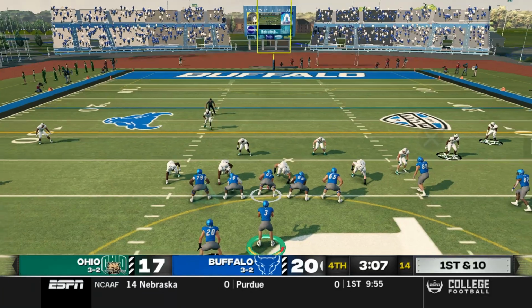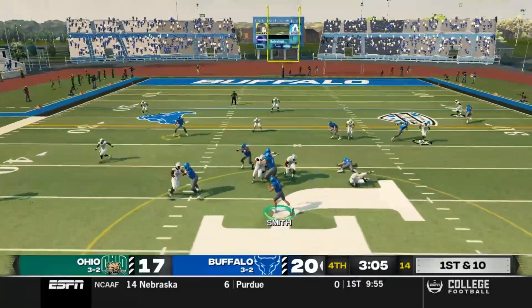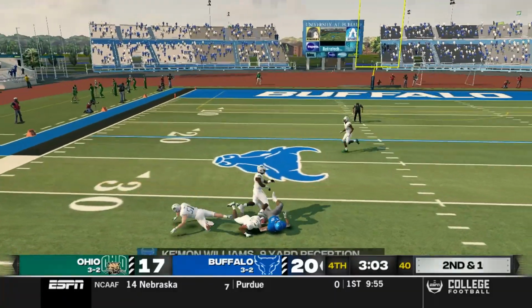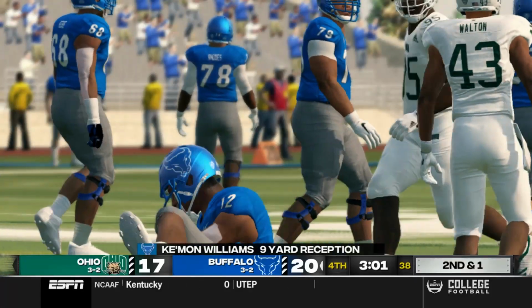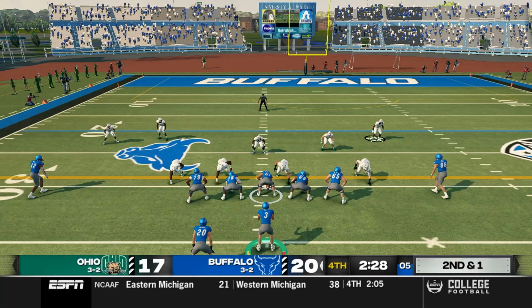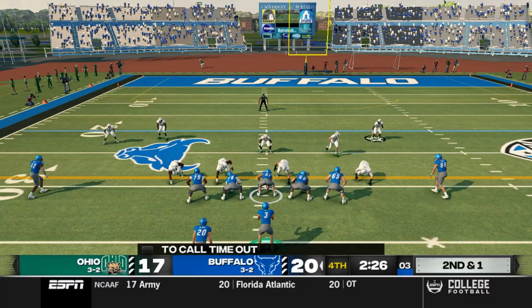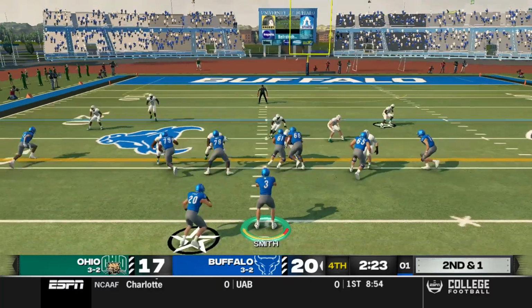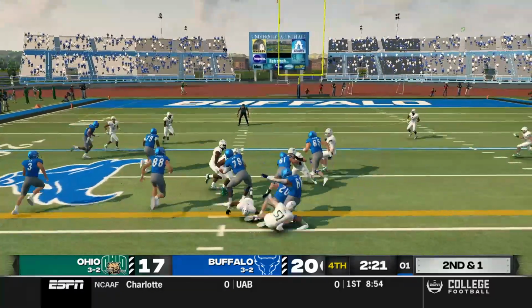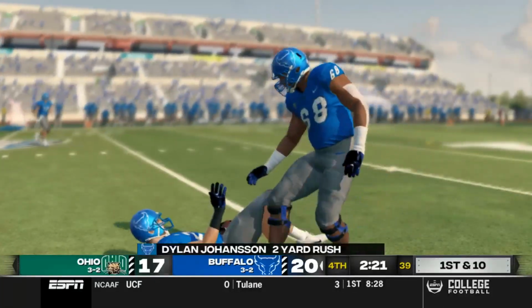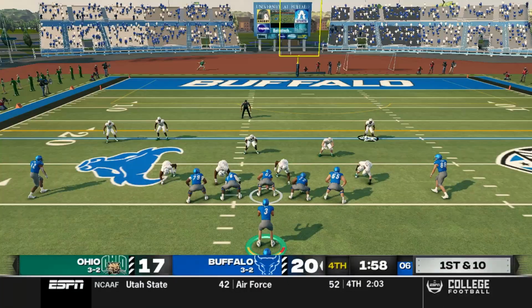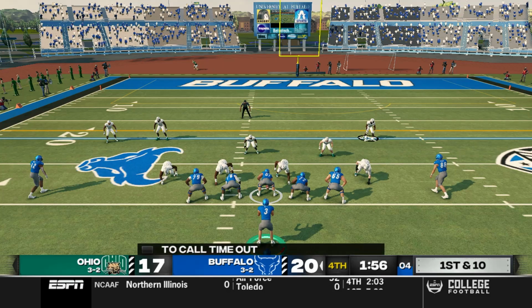Johannesson checks into the game on first down. It's back to pass. Smith hits Keemon Williams. He gains 9 yards on the play. 2nd and 1. The Bulls are starting to work the clock here. With Johannesson remaining in the game, he's going to get another carry and fight forward and gain just enough for another Bulls first down. The Bobcats didn't call a timeout here. The Bulls are draining the clock underneath 2 minutes now.